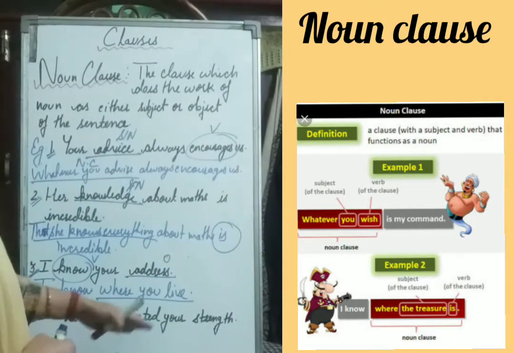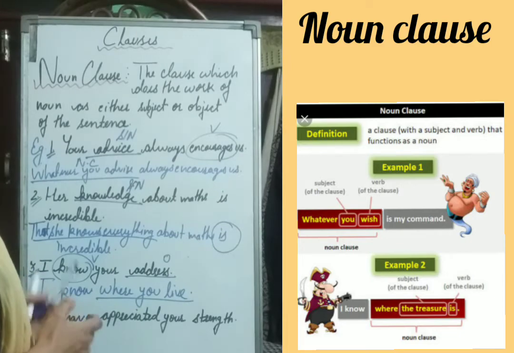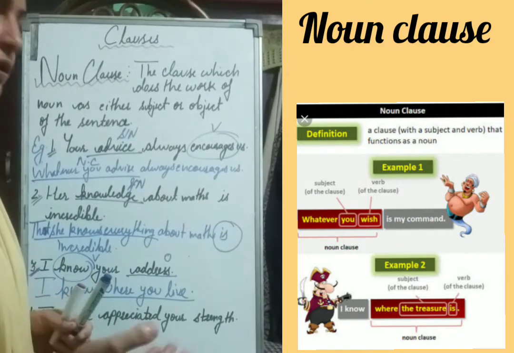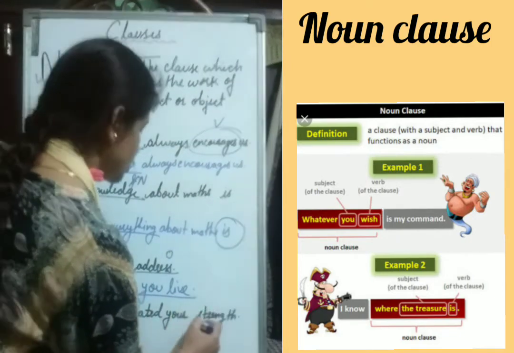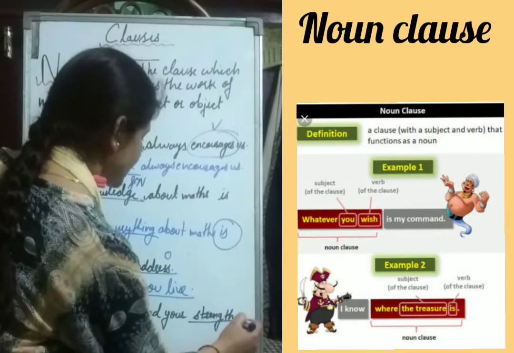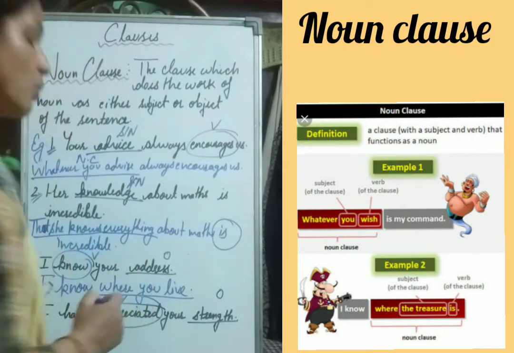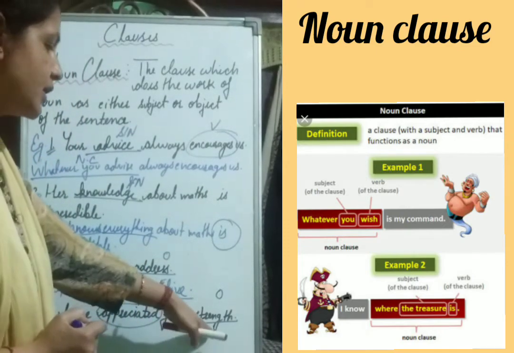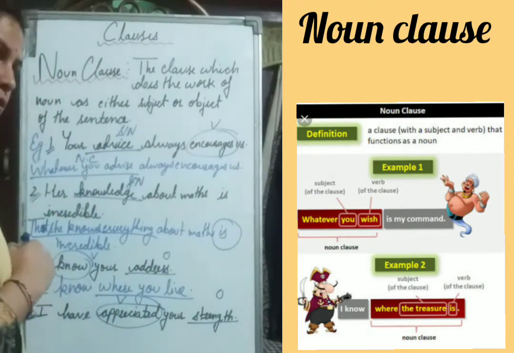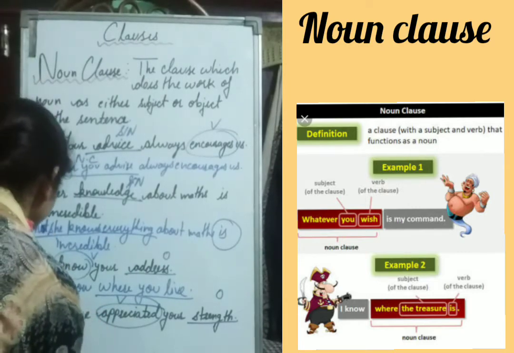Next, I have appreciated your strength. Here also children, there is an object, because appreciated is the verb here. So this strength is the object, and this appreciated is the verb. Now we have to replace this strength with a noun clause. How are we going to do it?